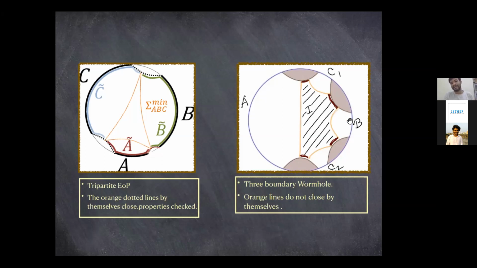At those large n values, these red parts would decrease and the boundaries of the orange lines will again join with each other, and the properties they follow will again be similar to the properties followed by a multipartite entanglement of purification.